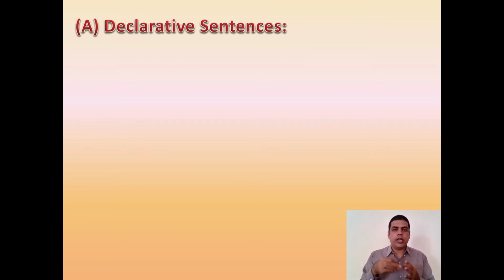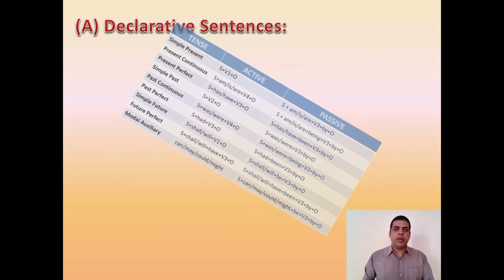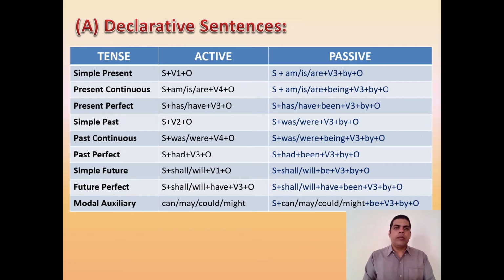Exclamatory sentences we cannot convert into passive. Now, when we talk about declarative sentences, we always get to know about the 12 sentence structures. But out of that, all perfect continuous structures and future continuous structure cannot be converted into passive. The rest of the 8 structures can be easily converted into passive.